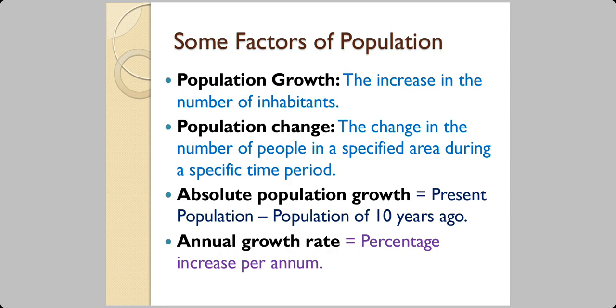And absolute population growth is an absolute number. Let us say, if you're talking about a decadal population growth, decade is a period of 10 years. So we say that today's population, from that you subtract the population which was there 10 years ago of a particular place, and then you get to the absolute population growth. The annual growth rate is the percentage increase. Here we're talking about percentage per year. Annual is per year.